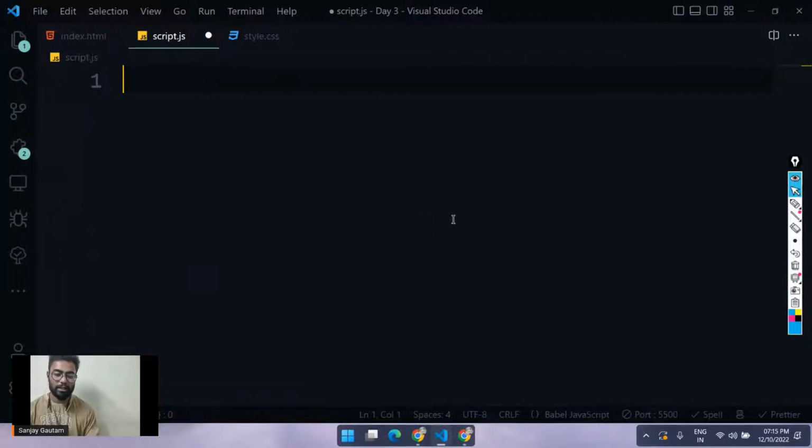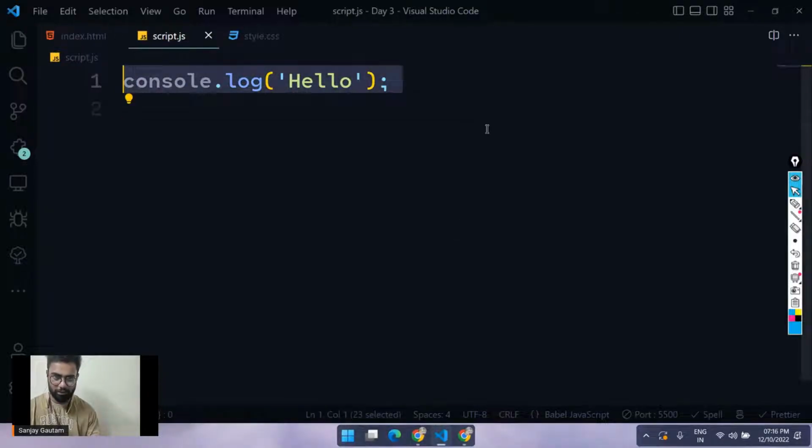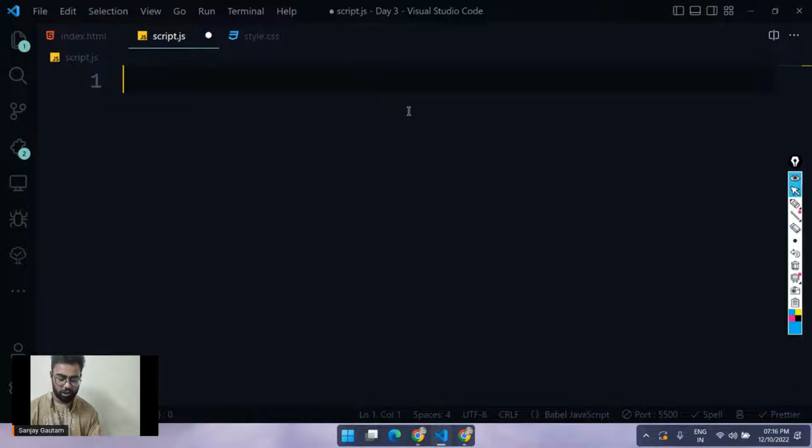And now the last part of today's session is the function. Suppose you just want to execute a piece of code again and again, but on demand. So let me just create one thing. console.log hello. And if you want to execute this code so many times, how are you going to do this? So just create a function.